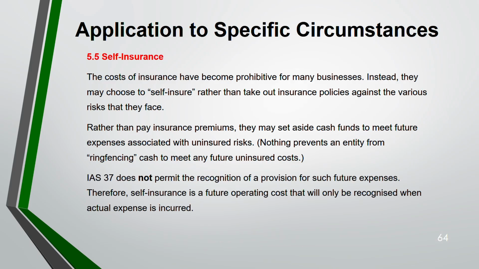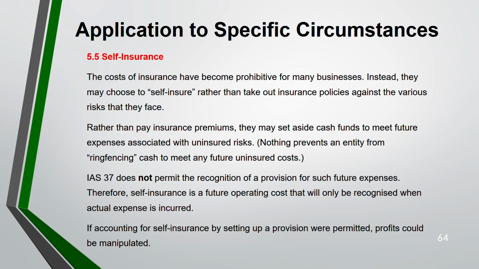Therefore, IAS 37 says you can't recognize a provision for self-insurance. Self-insurance is a future operating cost that will only be recognized when actual expenses are incurred. So you can't recognize a provision. If accounting for self-insurance by setting up a provision were permitted, profits could be manipulated. That's why they don't do this.